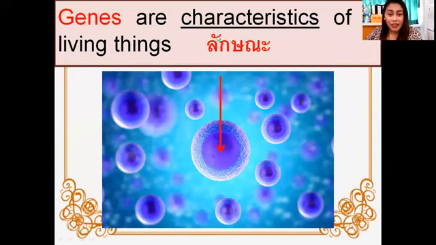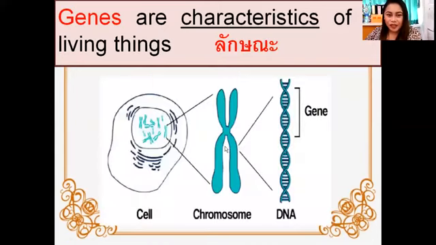Can you read the Thai? Characteristics. Okay. Genes are characteristics of a living thing. Yes, this one here, these are characteristics. This one here, here, and here are characteristics, called genes. So